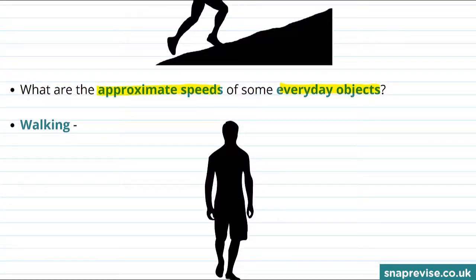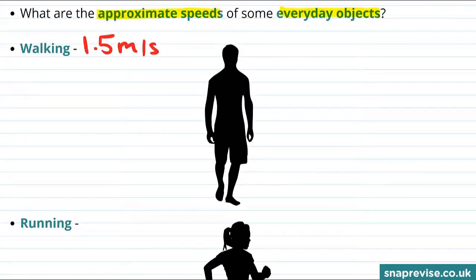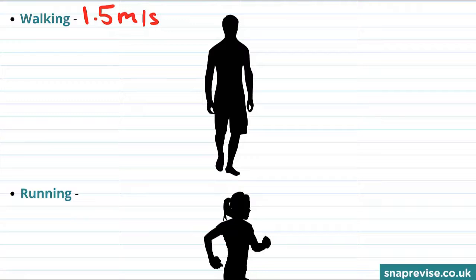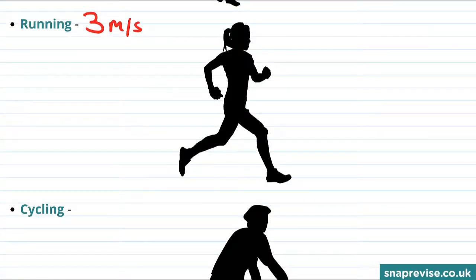Let's start with walking, and the average walking speed for a human is about 1.5 meters per second. I'll point out at this moment that the speeds that I'm going to quote are speeds that you are expected to remember. Now it turns out that the average running speed is about double the average walking speed. So double 1.5 is 3, so the average running speed is about 3 meters per second. And again, the average cycling speed is about double the average running speed, so the average cycling speed is about 6 meters per second.